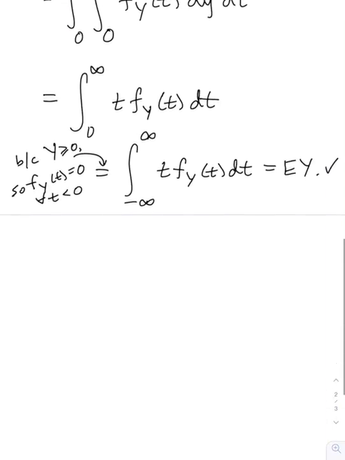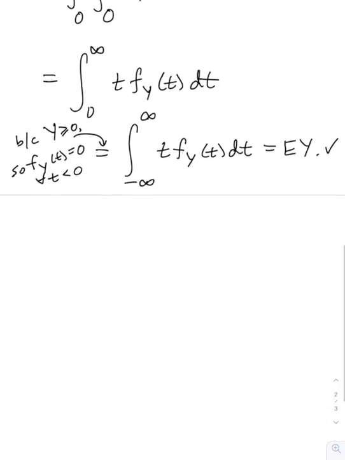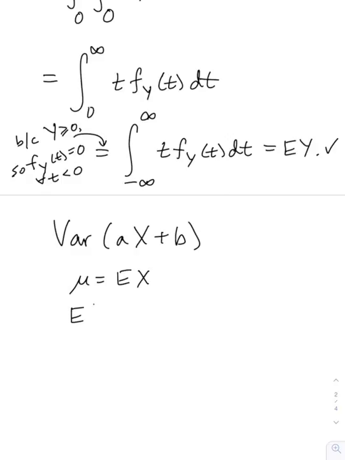All right, the next thing I wanted to highlight was a formula involving variance. So let's say I wanted to know what the variance of ax plus b is. So here x is a random variable, a and b are constants. Okay, well, let's say mu is the expected value of x. Then we've seen before that the expected value of ax plus b is just a mu plus b.